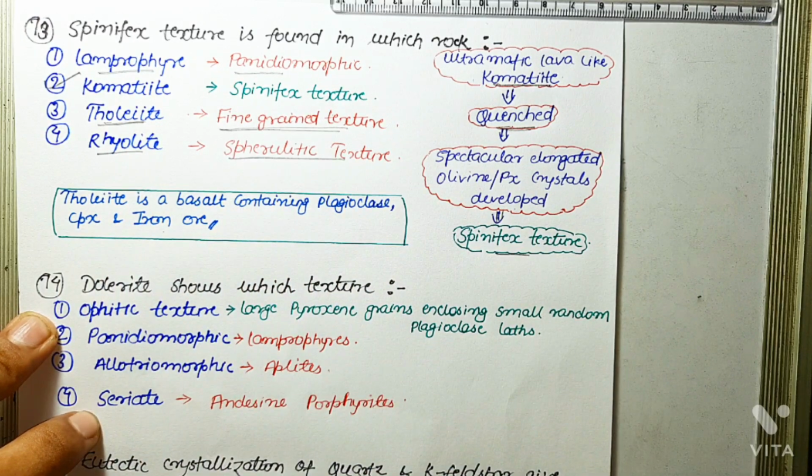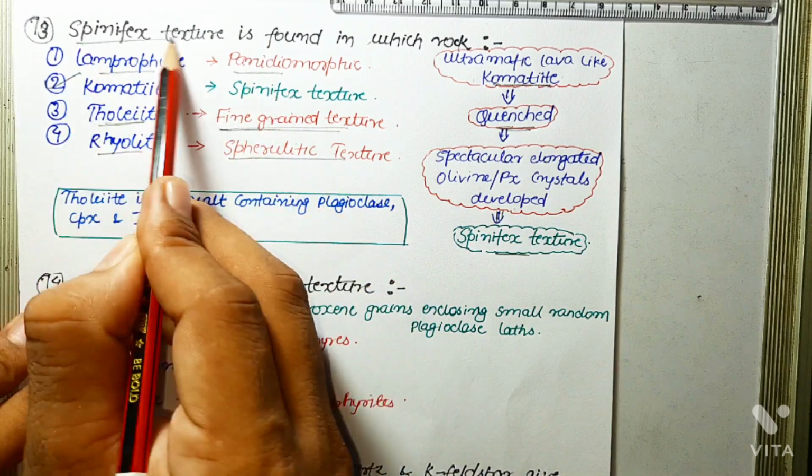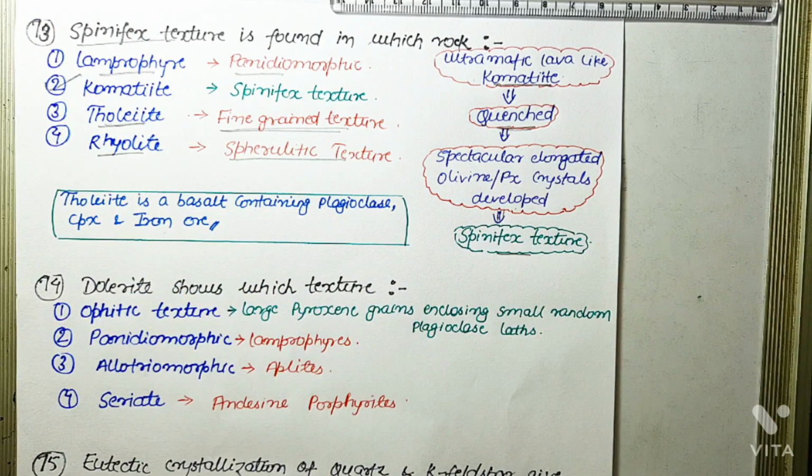Now let's talk about spinifex texture. Spinifex texture derives its name from spinifex grass, which is a grass with coarse spiny leaves and spiny flowers. It is because of the presence of long acicular phenocrysts of olivine or pyroxene that komatiite has a bladed appearance. And this spinifex grass occurs from East Asia to Australia.